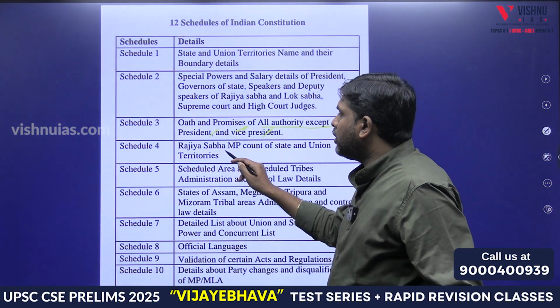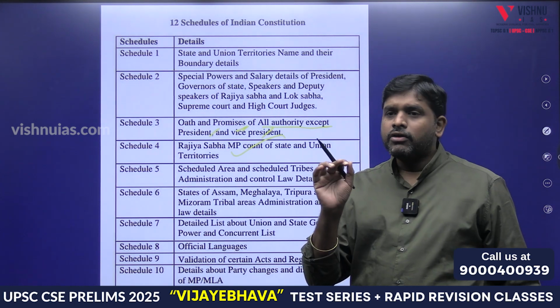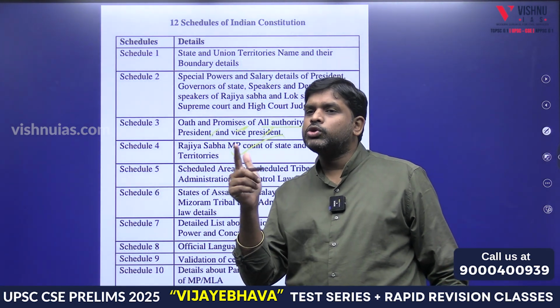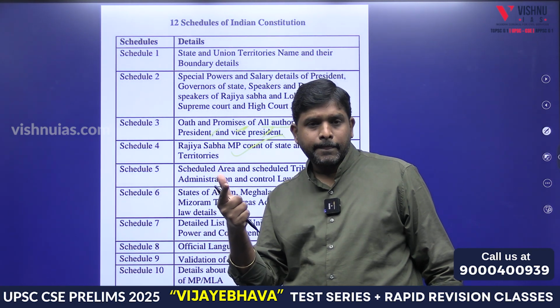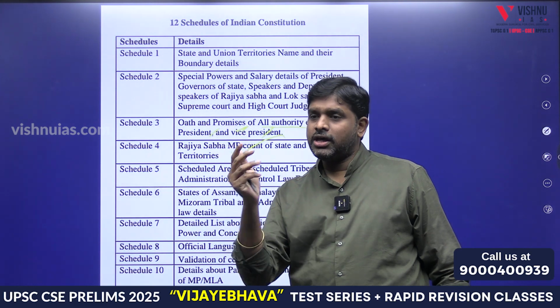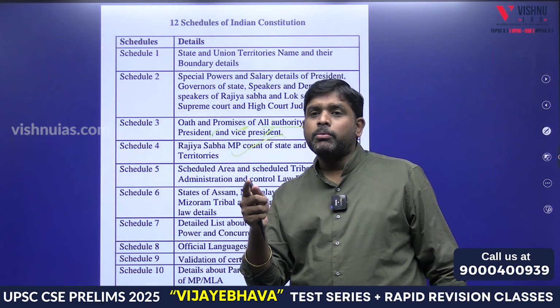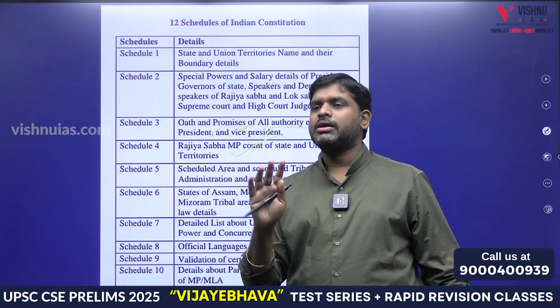Fourth, Rajya Sabha. Rajya Sabha MPs is fourth. We will get confused here only. 1, 2, 3, 4. One is union and states and its territory. Second is salaries, allowances of up to high court judges. And third is oath and promises except President and Vice President. Fourth is Rajya Sabha MPs.